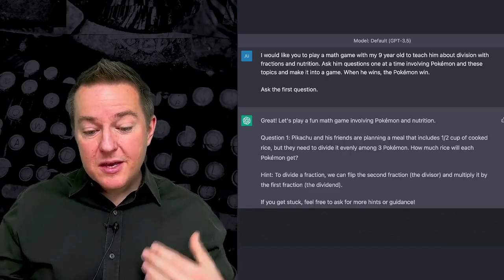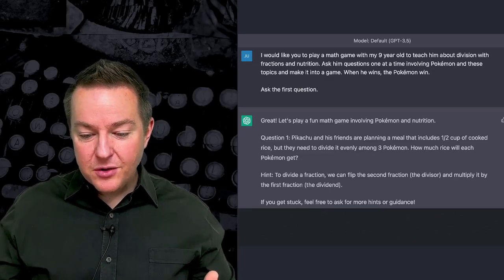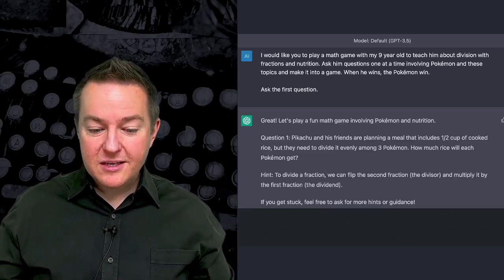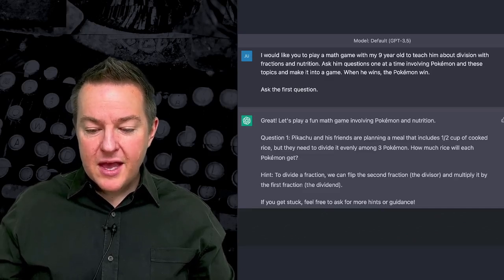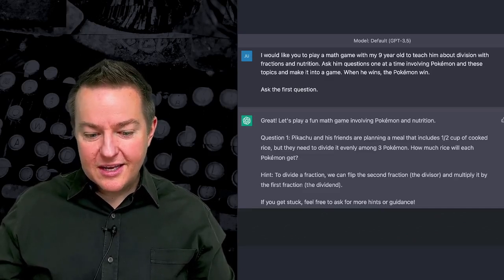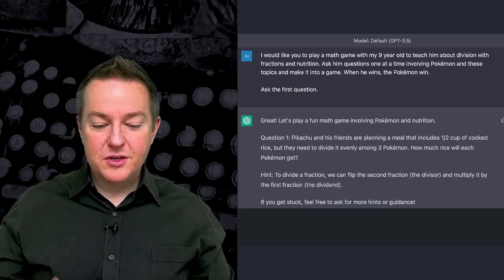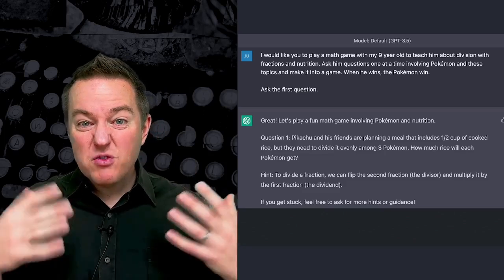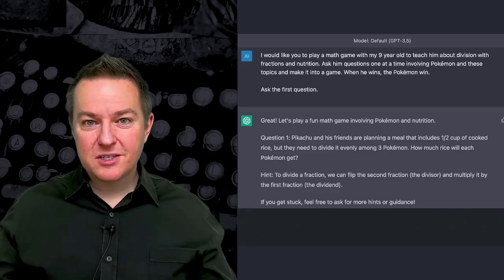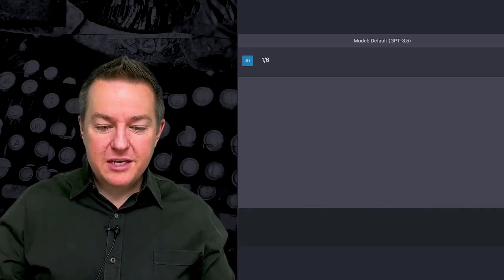Question 1. Pikachu and his friends are planning a meal that includes half a cup of cooked rice, but they need to divide it evenly among 3 Pokemon. How much rice will each Pokemon get? And it gives him a hint. It says, if you get stuck, feel free to ask me for more hints, for guidance. And what does it do? It then waits for my son to respond. So we go and we type in the answer.